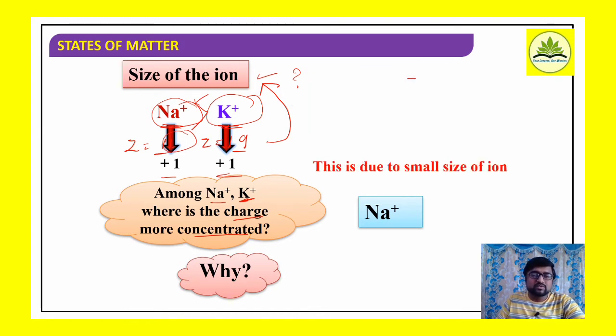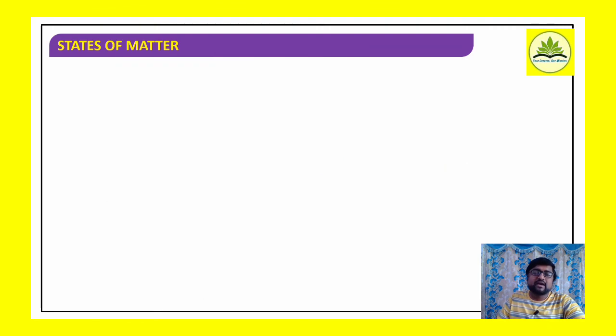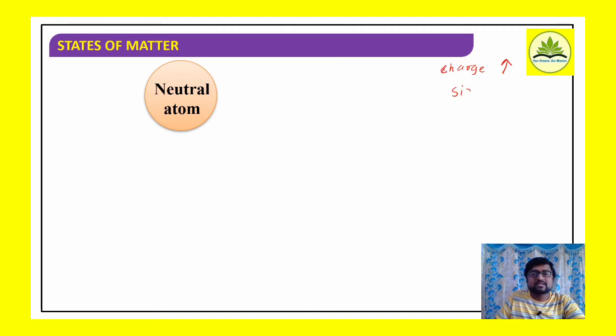This is due to the small size of the ion. So if I consider charge as one of the factors, higher the charge, greater is the interaction. And with respect to the size of the ion, smaller the size, more is the interaction. Okay.